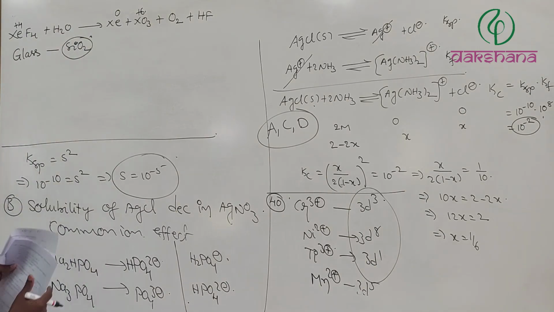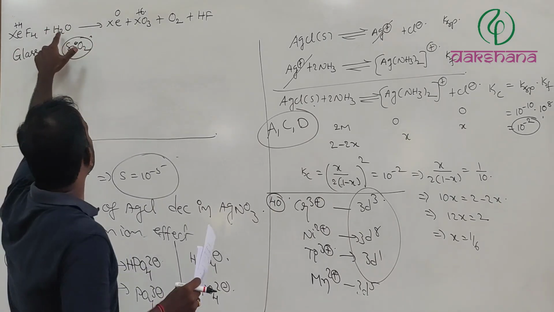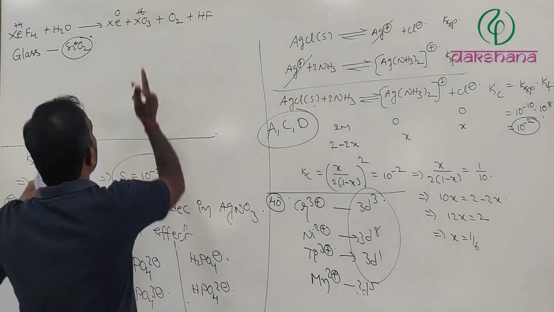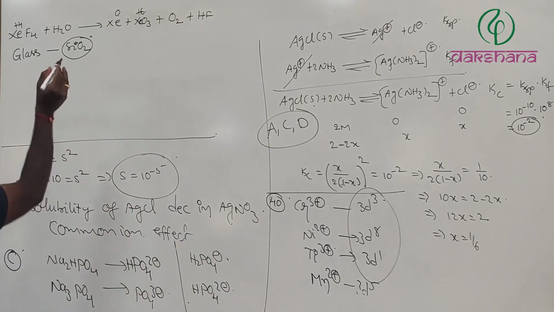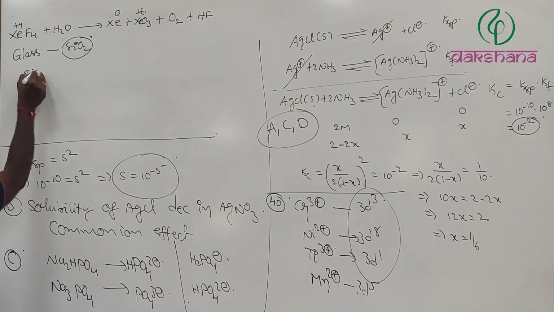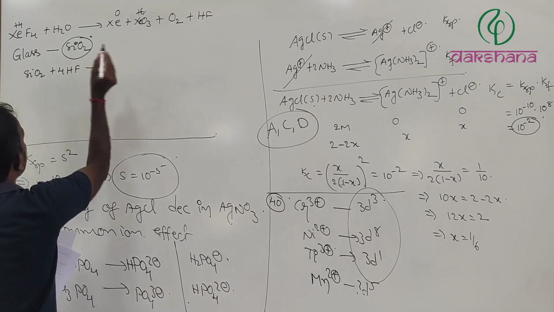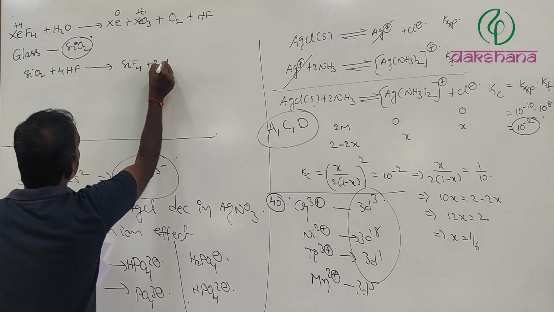For example, if you store XeF4 in moist glass, which means it contains water, it is going to form XeO3 along with oxygen and HF. The released HF combines with SiO2: 4HF combines with SiO2 and it is going to form SiF4 plus 2H2O.